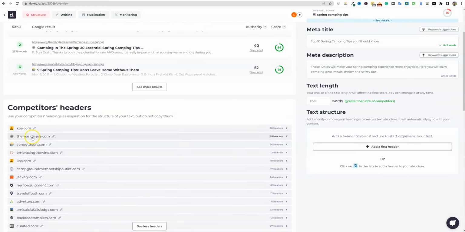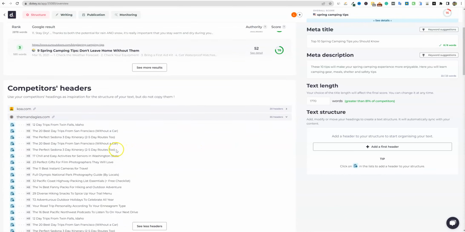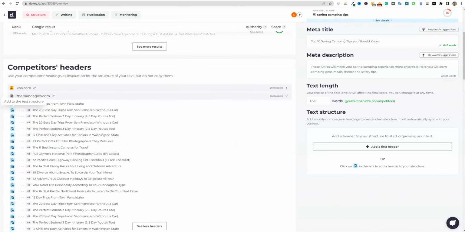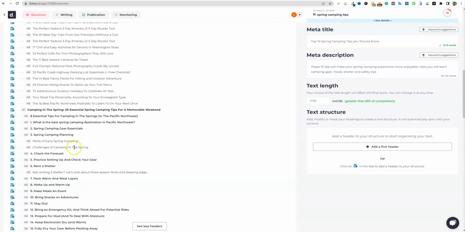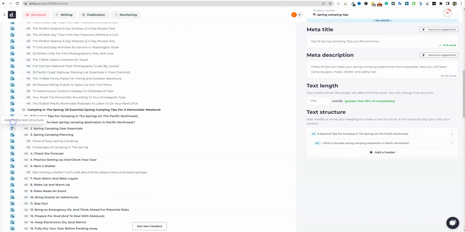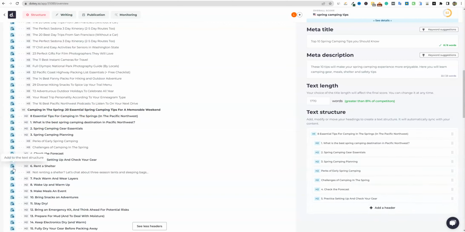So you have to come back over here, and this is where you click the headers right here. And this is where you're going to start building your outline, right? That one's pulling in camping in the spring right here. Okay, so I'm just going to grab these. I'm just clicking on these and they immediately go over.